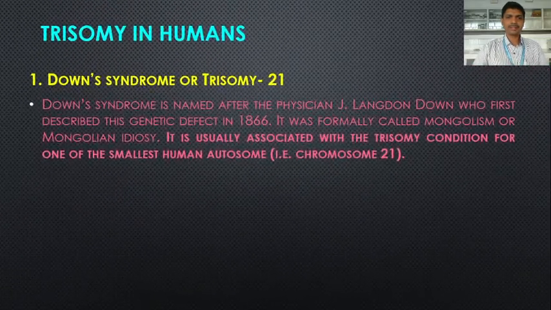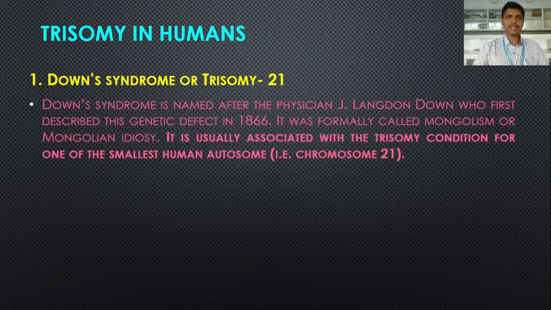The first example of trisomy in humans is Down syndrome, or trisomy 21. Down syndrome occurs in human beings because of trisomy of chromosome 21. There is an extra chromosome at the 21st chromosome pair, an extra chromosome homologous to chromosome 21, so it is called trisomy 21.